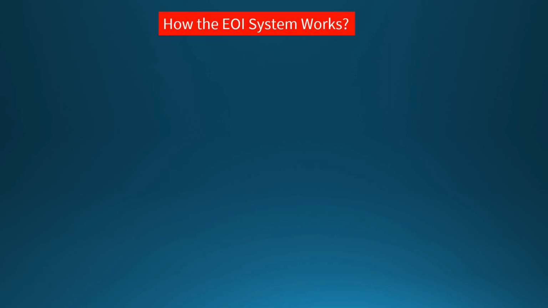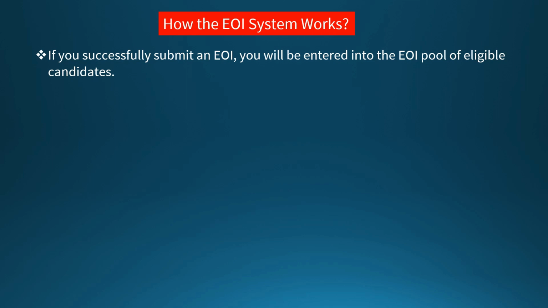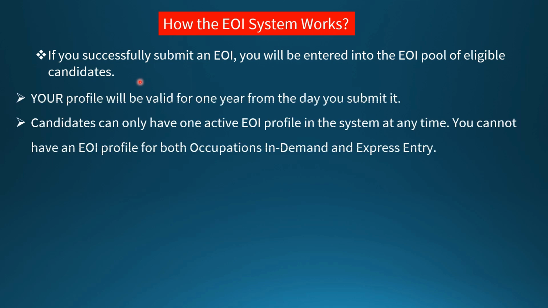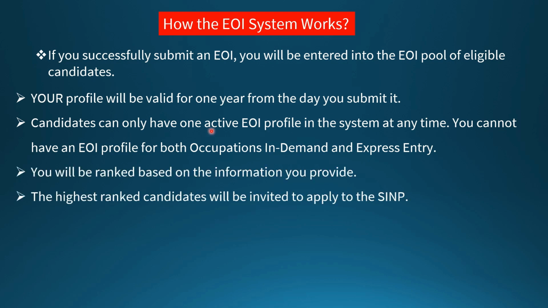How the EOI system works. They will not always give you that, you must have CLB 8 as your minimum requirement, but sometimes they will provide it. If you successfully submit an EOI, you will be entered into the EOI pool of eligible candidates. You must create an EOI. Your profile will be valid for only 1 year from the date you submit it. So mind that. A candidate can only have one active profile, so you can't create two active profiles in the system at any time. You cannot have an EOI profile for both Occupations In-Demand as well as Express Entry.